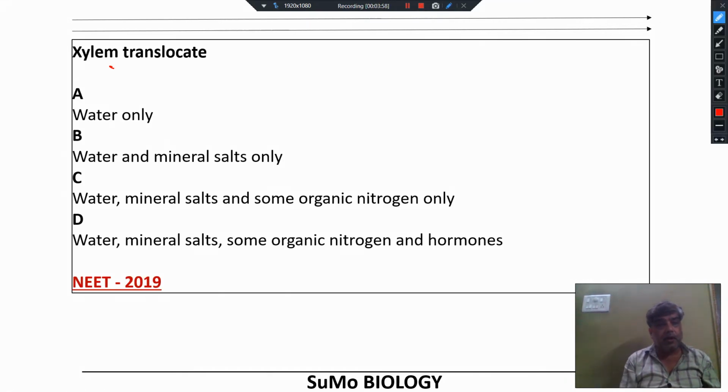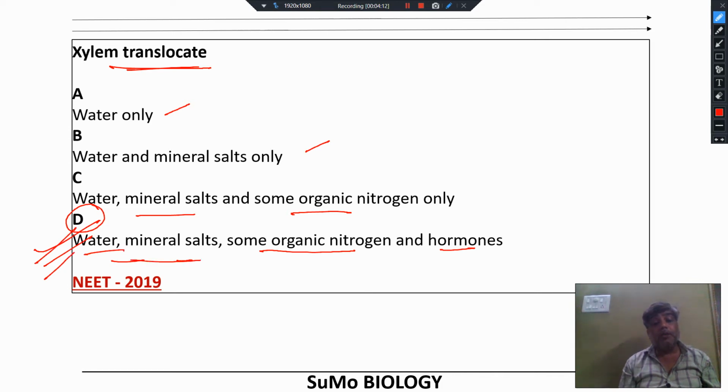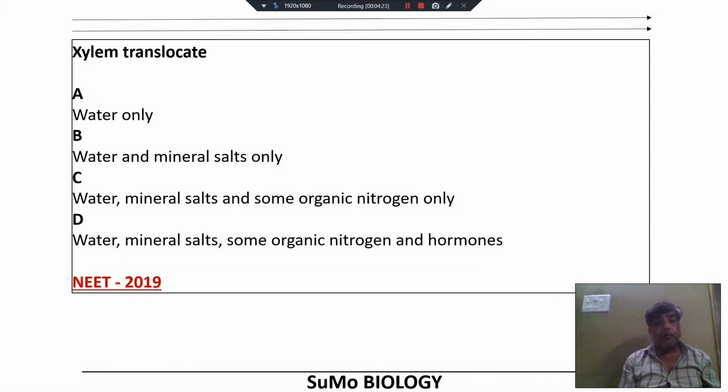Xylem translocates: water only, water and mineral only, water, mineral and some organic nitrogen, or water, mineral, some organic nitrogen and hormone. D is the right option to choose. You should go with it. Water, mineral salts, some organic nitrogen and hormones. Xylem translocates water, mineral salts, some organic nitrogen and hormones. This is the question from NEET question paper 2019.